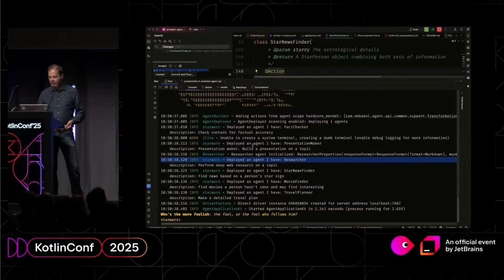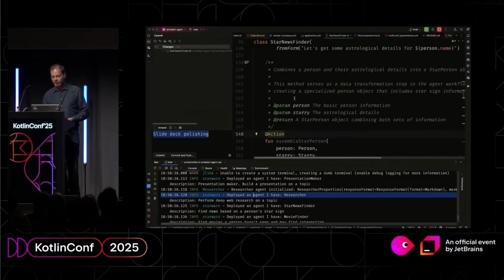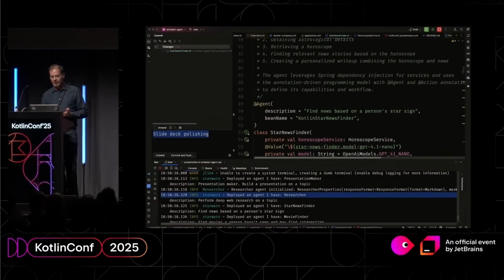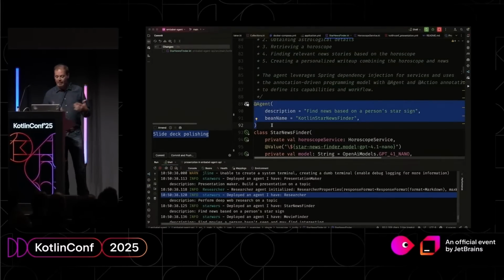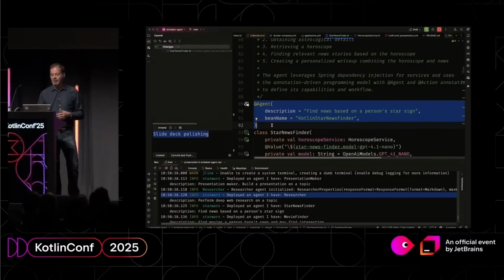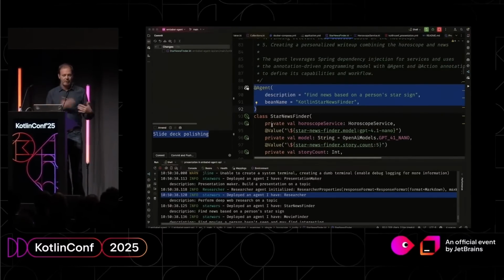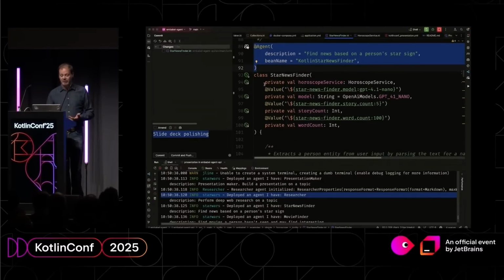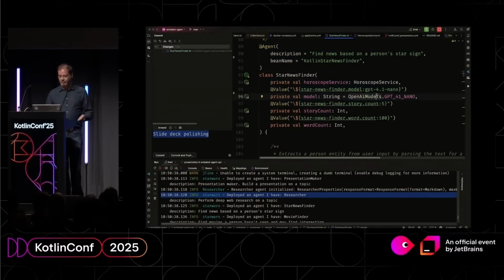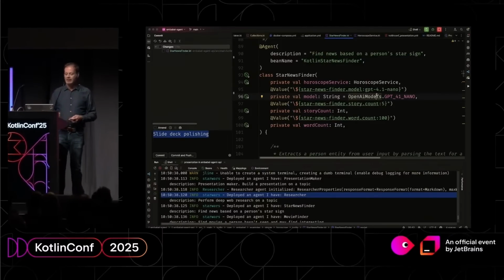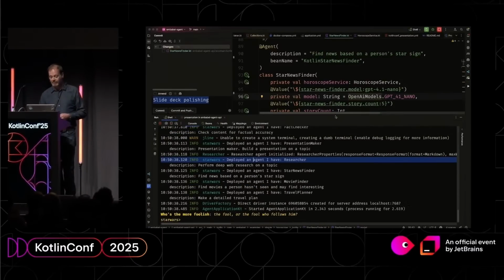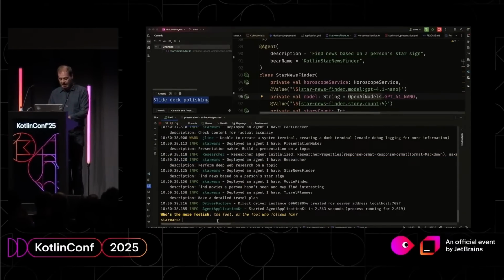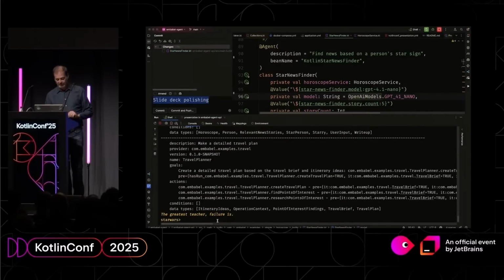How did it find the agents? It found the agents through basically Spring Boot classpath scanning. So here you can see an agent. @Agent is a Spring @Component stereotype annotation, so it's automatically picked up. It's automatically injected by Spring. So for example, this particular thing needs a horoscope service. Where does it come from? Well, if you use Spring, you know where it comes from. Exactly the same as any Spring application. Okay, let's ask it what agents it knows about.